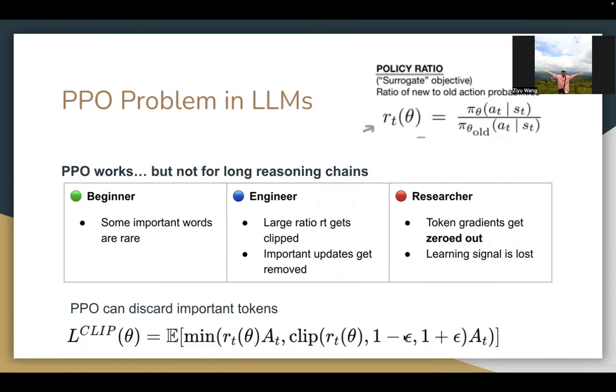PPO clipping can drop token contributions in long reasoning tasks. The key idea is that PPO may ignore exactly the tokens we need, and some important words are rare. For engineers, a large ratio r_t can get clipped, and important updates will be removed. For researchers, this means that token gradients get zeroed out and learning signal is lost. So here, we're taking a cumulative sum over the whole sequence that we are talking about.